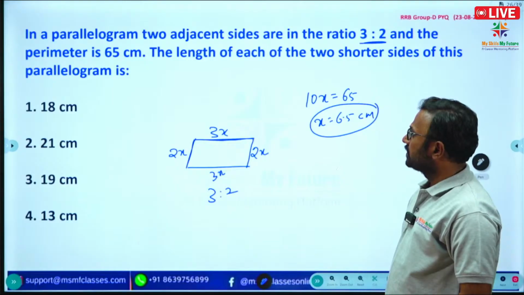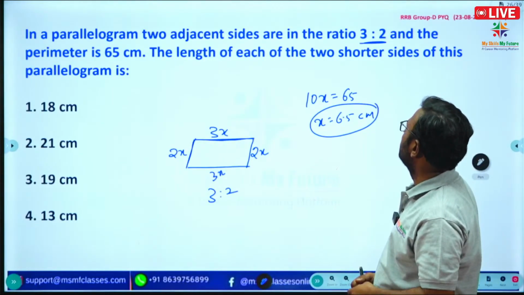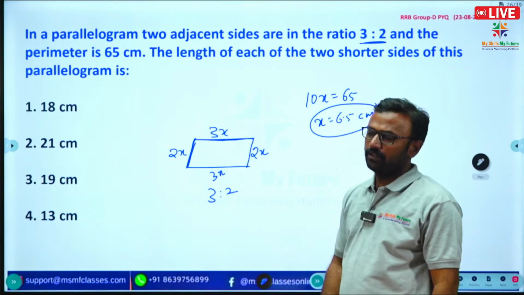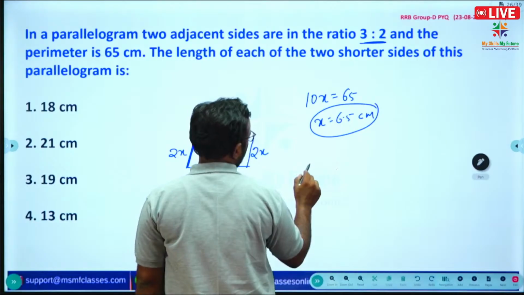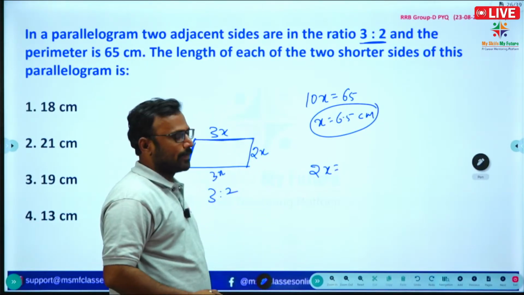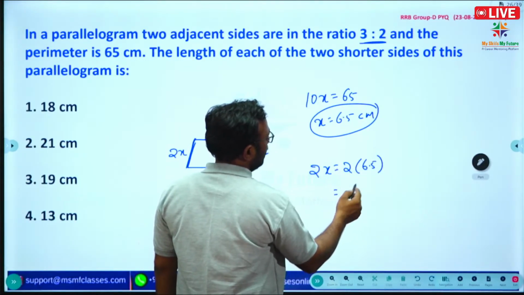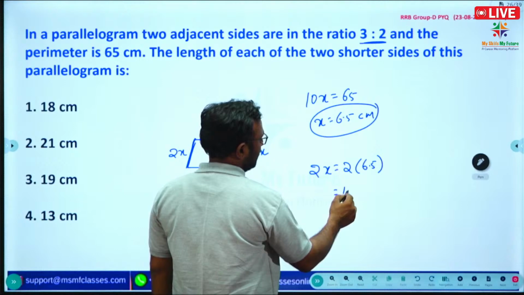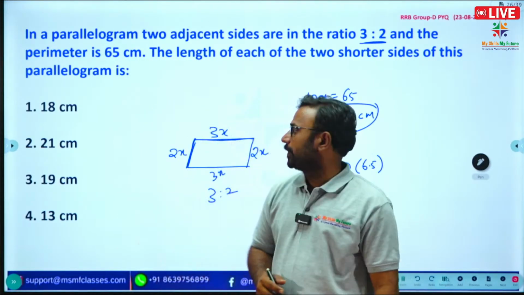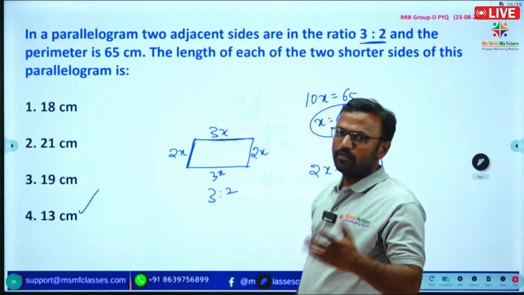What is the question? The length of each of the two shorter sides of the parallelogram. What is the shorter side? 2x is the shorter side. What is x? 6.5. So 2x is each shorter side of the parallelogram. So 2 into 6.5, we get 12 plus 1, 13. 13 centimeters is the shorter side of the parallelogram. If you see, option 4 is correct. So once again, see the question.